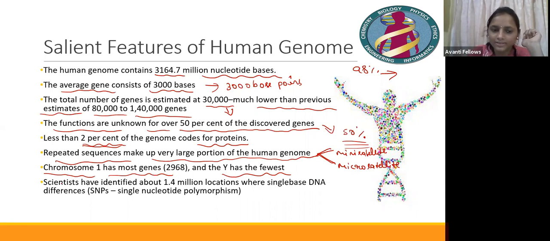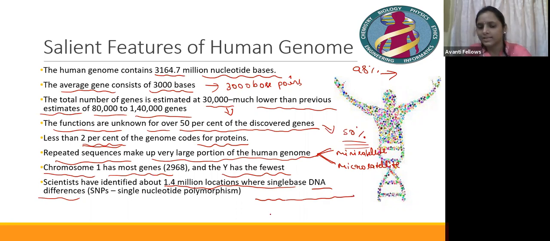Okay, then the scientists have identified about 1.4 million locations where there are single base DNA differences. That is also called single nucleotide polymorphism. Guys, if we take these genes, these DNA, there are sequences present in them. All these sequences are very similar, but they differ only in a single base pair.